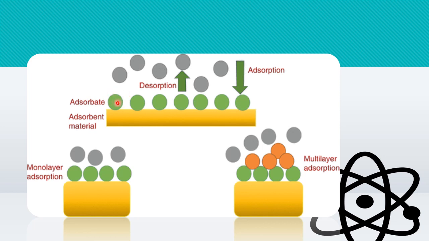So these particles are adsorbate, and hence the process is adsorption. This is an example of monolayer adsorption, whereas this is multilayer adsorption. Now when these particles start leaving, detaching and moving out of the surface, that process is known as desorption.